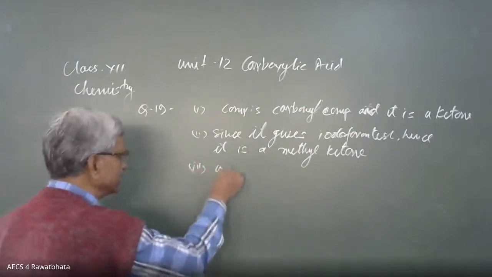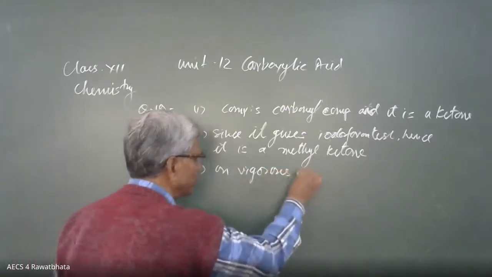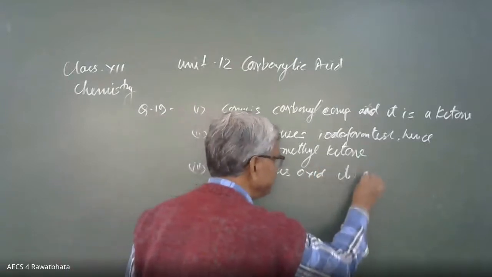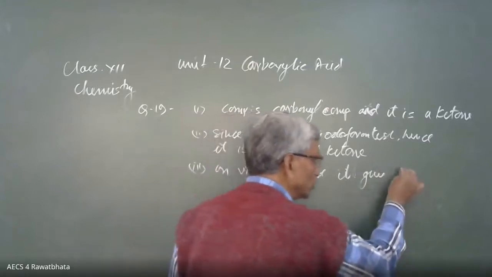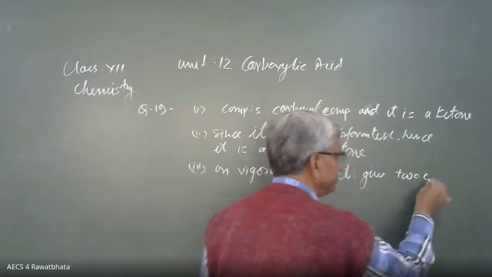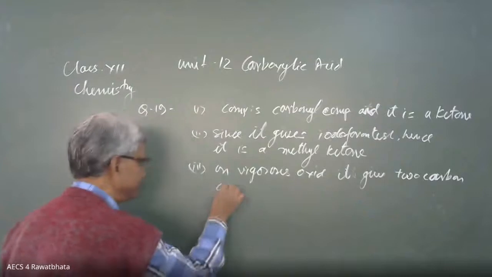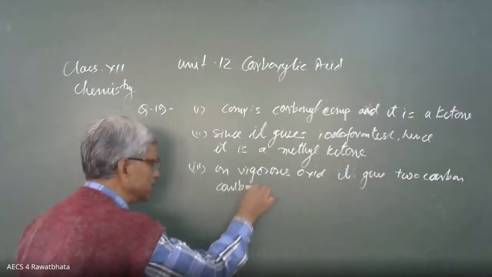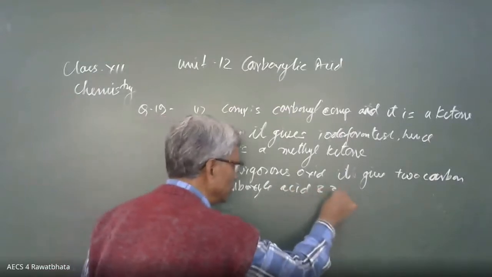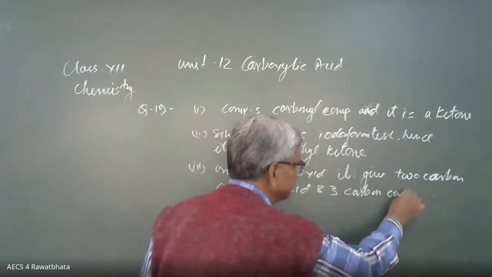On vigorous oxidation, it gives a 2 carbon carboxylic acid and a 3 carbon carboxylic acid.